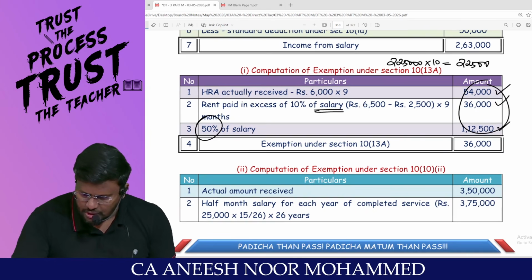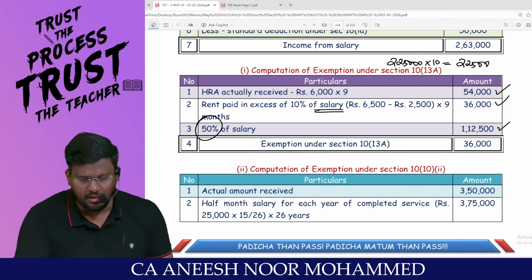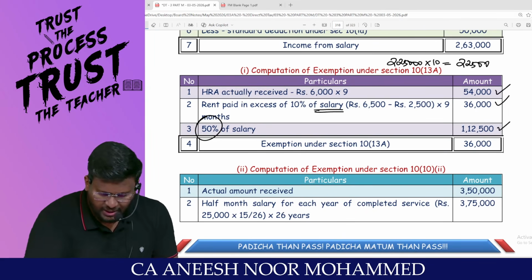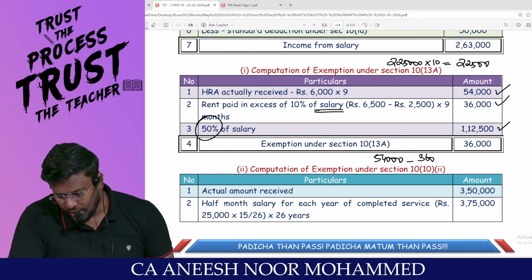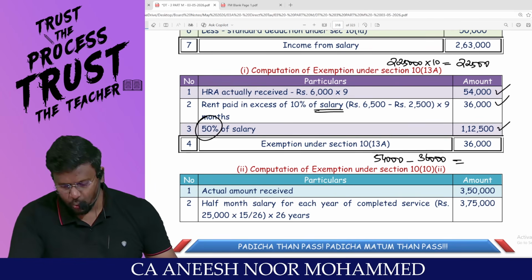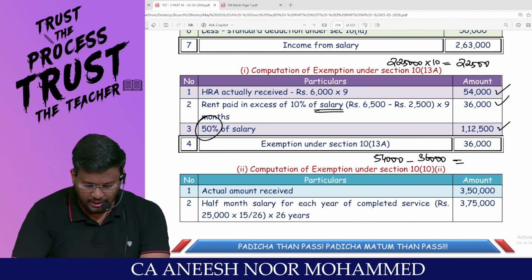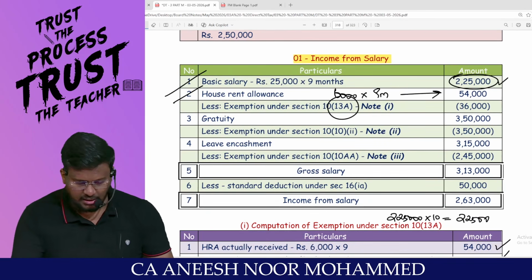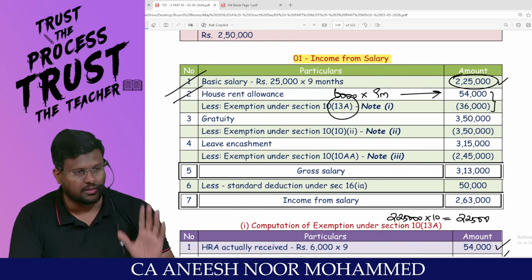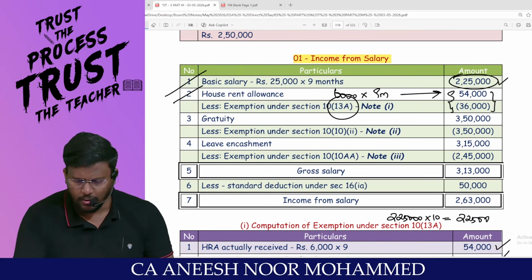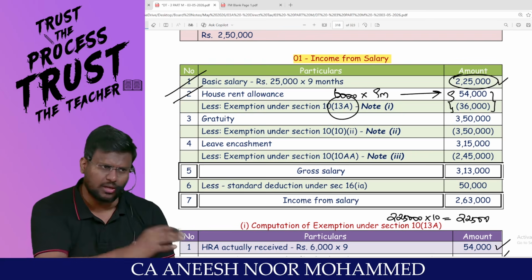So the least of the three is 36,000, my dear lovable students. So from the actual HRA received of 54,000, if you reduce 36,000, you will be getting 18,000 rupees as the taxable HRA. Automatically 54 minus 36, you will get 18,000. Able to appreciate? If you want, you can make it inner column and write the 18,000 in the outer column.